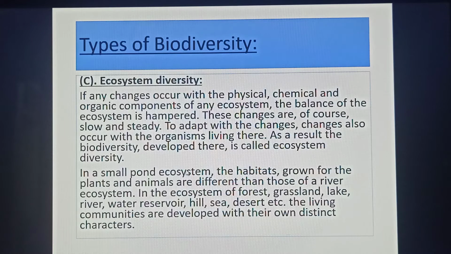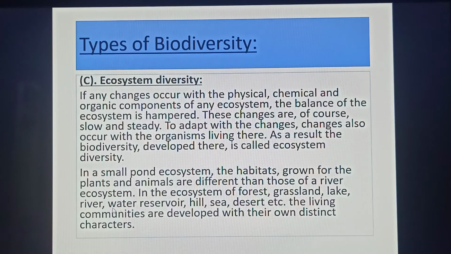In a small pond ecosystem, the habitats grown for the plants and animals are different from those of a river ecosystem. In the ecosystems of forest, grassland, lake, river, water reservoir, hill, sea, desert, etc., the living communities are developed with their own distinct characters.